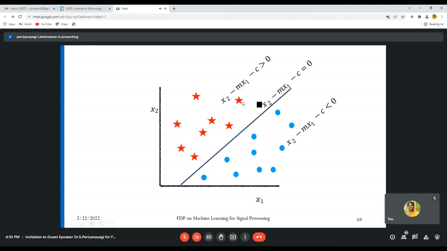Here, for this particular line, you should choose your slope. M is the slope and C is the intercept. For this particular model, the M value is taken as positive and C is taken as negative.